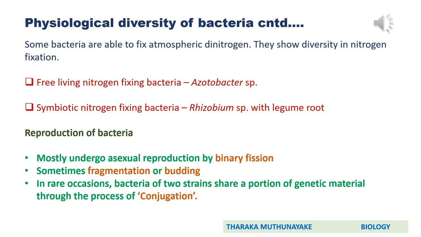On rare occasions, bacteria of two strains share a portion of genetic material through the process of conjugation. You know this. Conjugation is the exchange of genetic material between two individual organisms, two bacteria simply. This can be seen in Paramecium as well. And here, conjugation is believed to be the sexual reproduction method of bacteria.